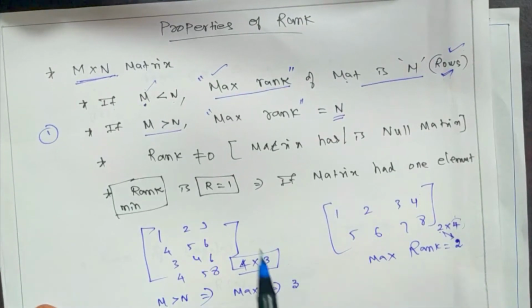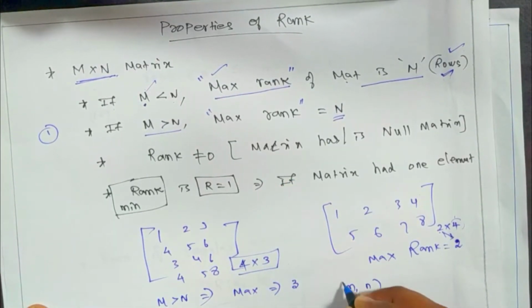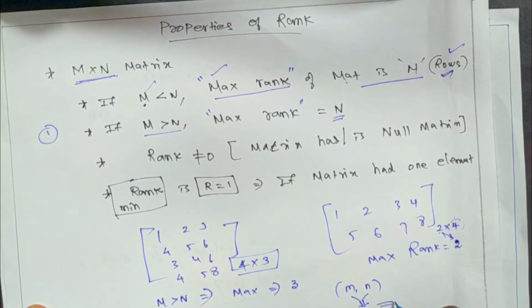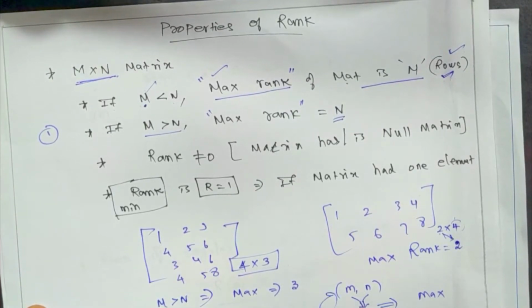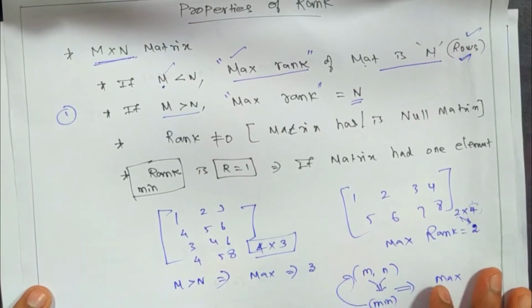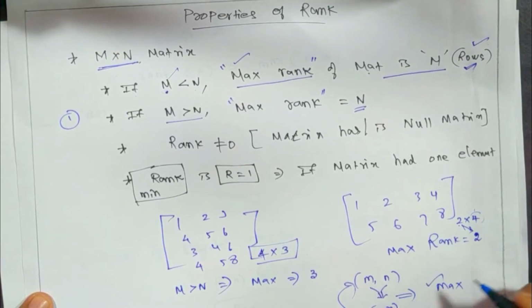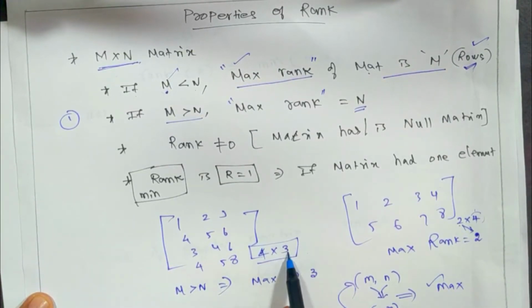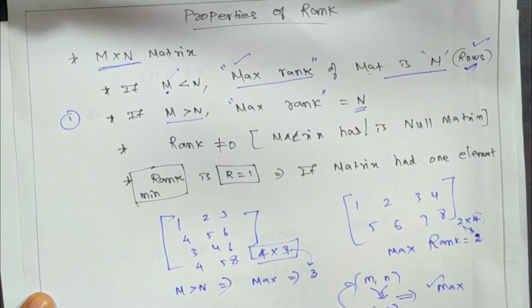In a simplified way, I can put it like this: if you have M and N, the number of rows and the number of columns, the minimum value of these will be the maximum rank. The minimum value of M comma N will be the maximum rank of a matrix. You see here it is 4 cross 3 and we got maximum rank 3.